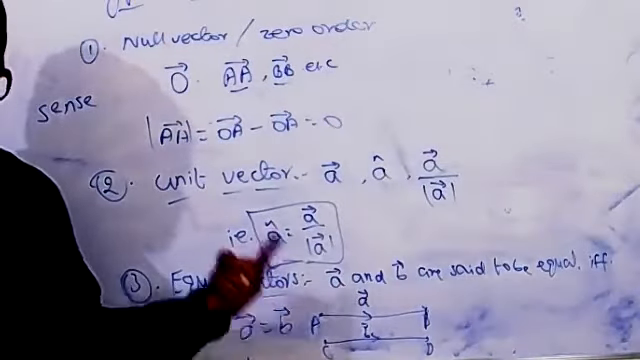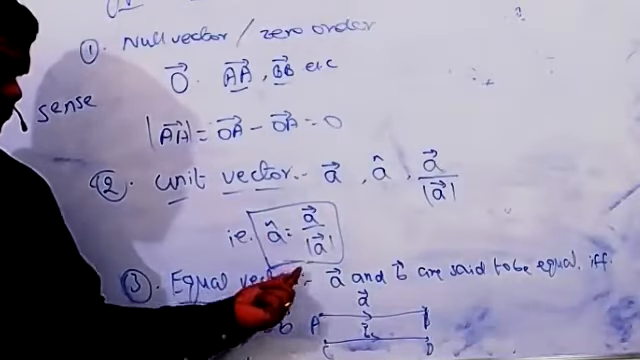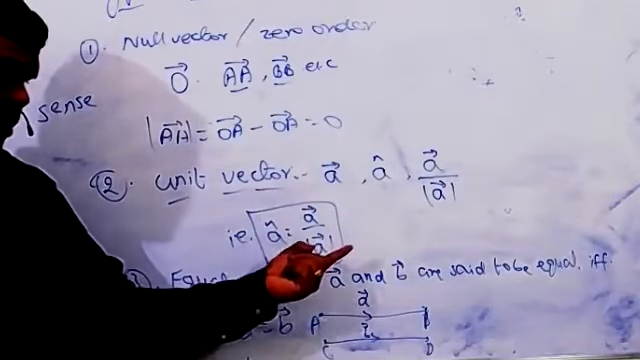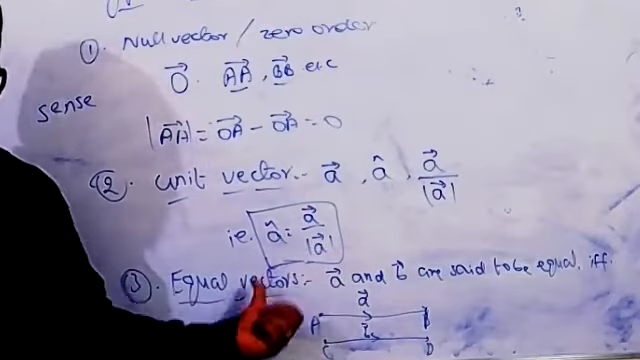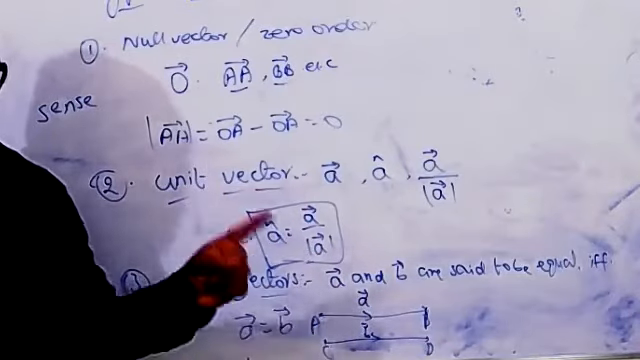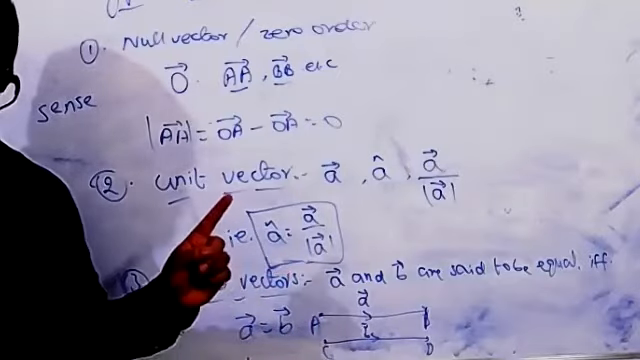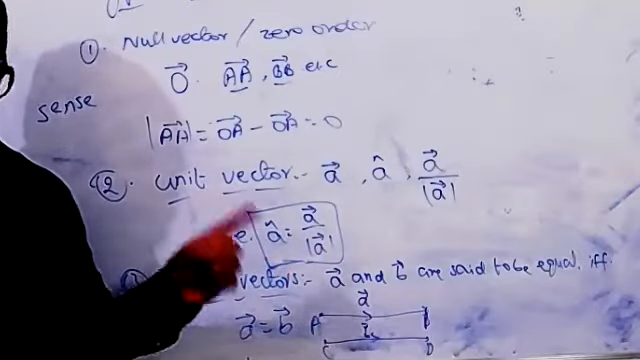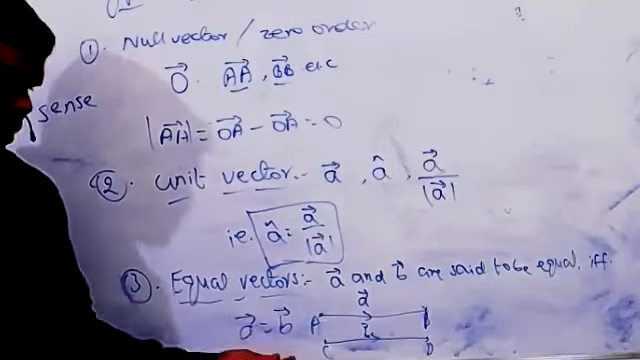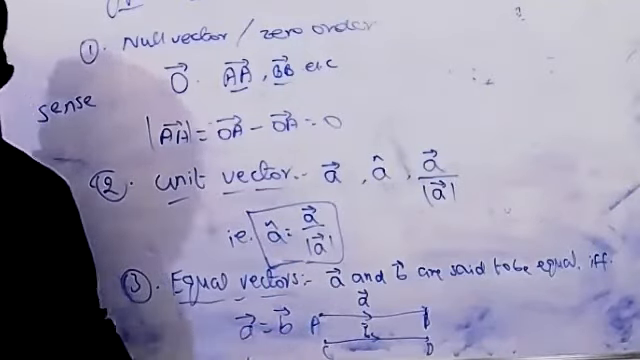Okay, I give the two conditions to you. If A and B are said to be equal vectors, first, they have equal magnitude, and second, they have the same direction. The two vectors have the same direction. It is denoted by vector A equal to vector B.